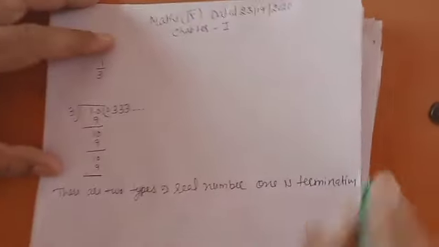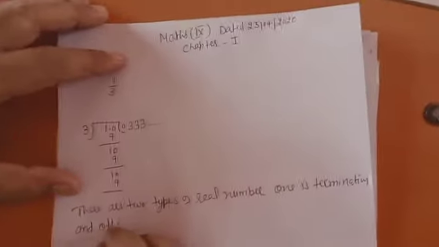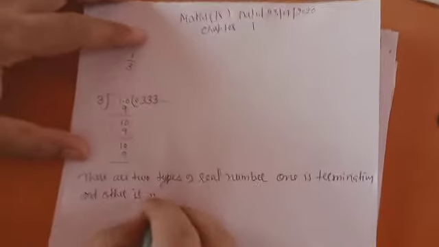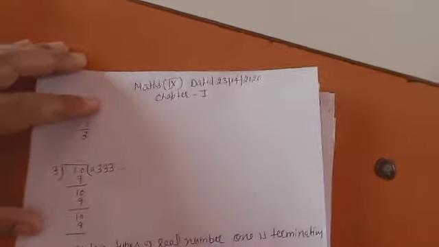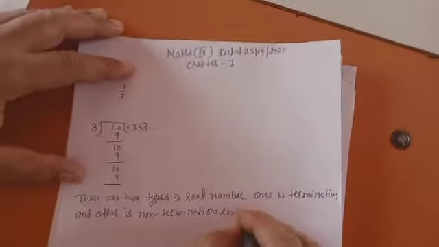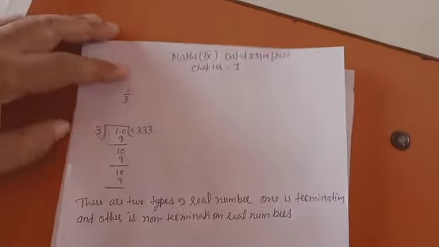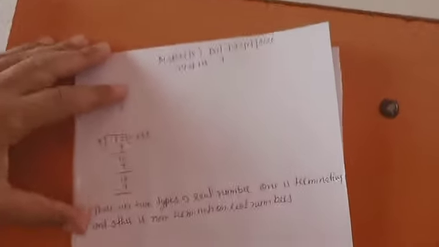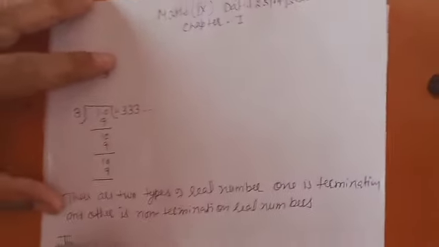One is terminating and the other is non-terminating real numbers. So what are terminating and what are non-terminating? I am telling terminating real number.